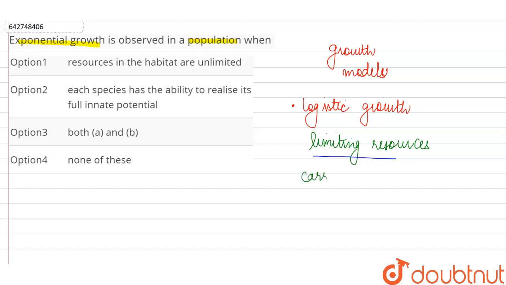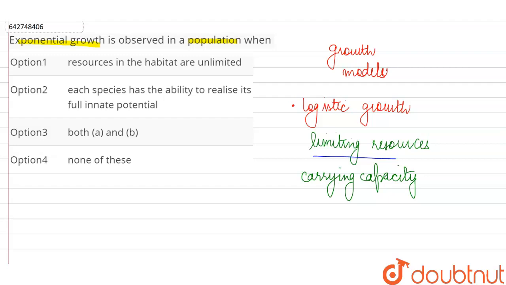So this is known as the carrying capacity, and this is the maximum limit. It is the maximum number of individuals that a habitat can sustain, and beyond this the population cannot grow. And obviously this is what is going to happen in nature, because there are only limited resources and limited individuals can be sustained by them.